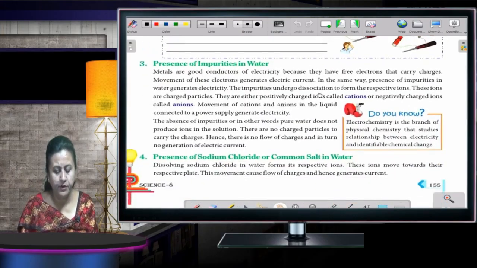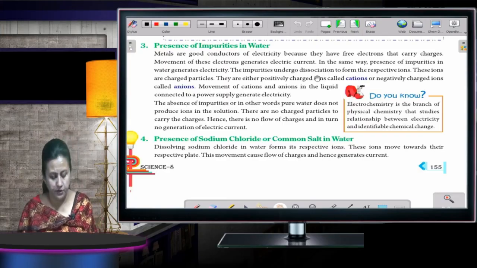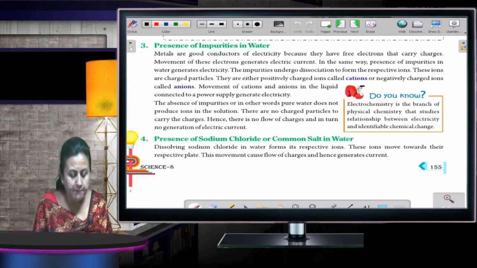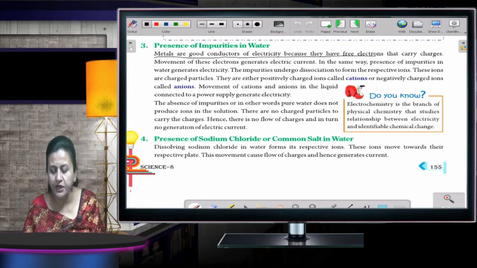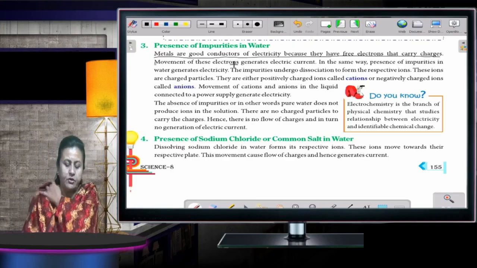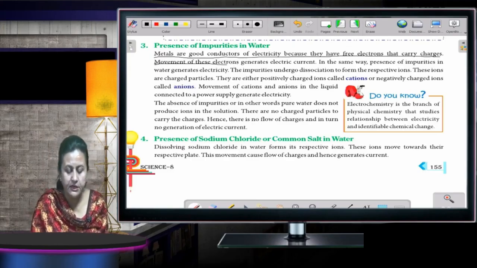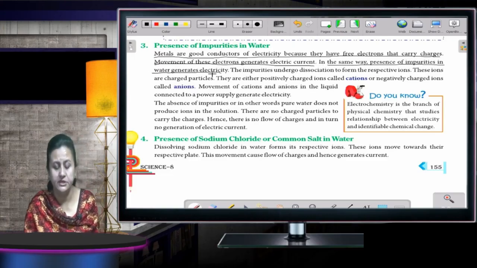Now moving to the next one: presence of impurities in water. What are the impurities which are present in water? Metals are good conductors of electricity because they have free electrons that carry charges. Movement of these electrons generates electric current. In the same way, presence of impurities in water generates electricity.